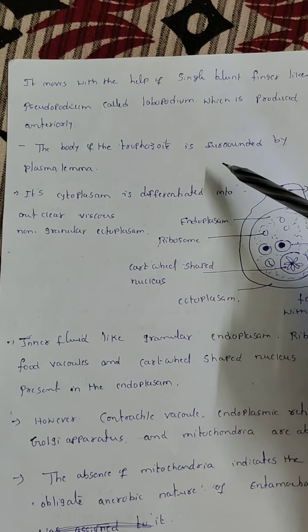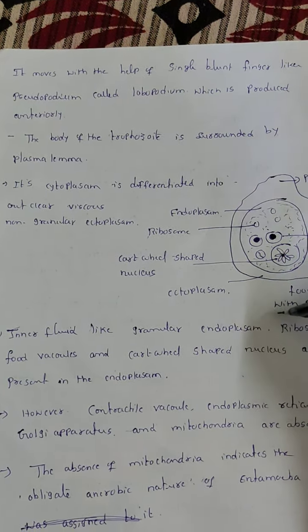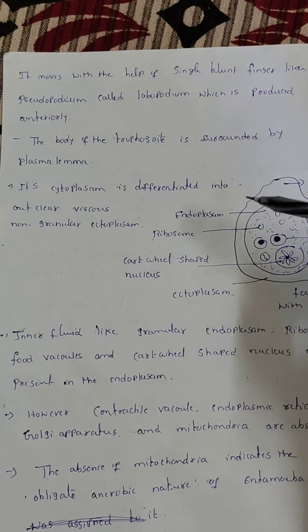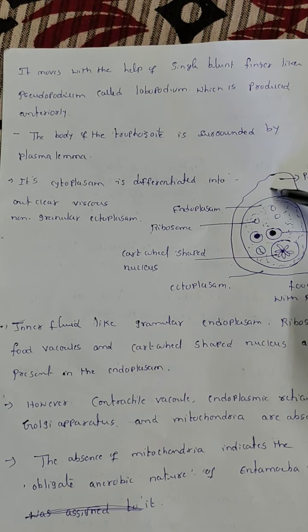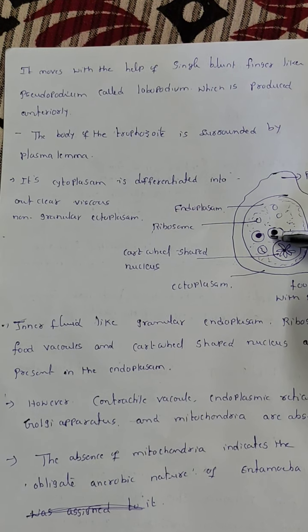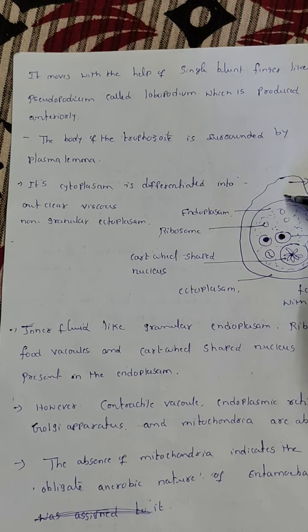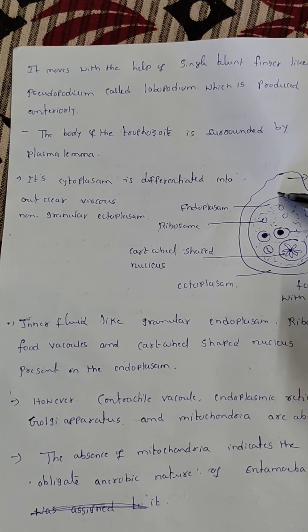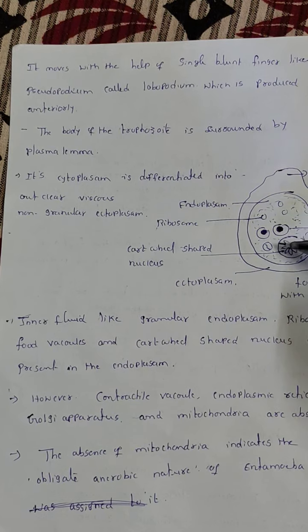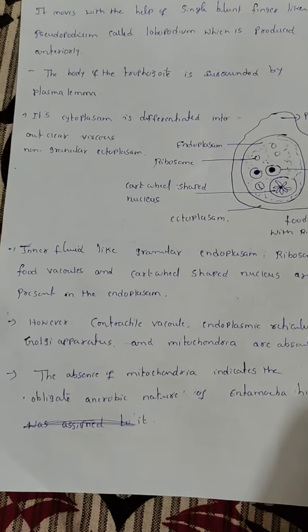The body of the trophozoite is surrounded by the plasma lemma. Here the cytoplasm is differentiated into outer ectoplasm and inner endoplasm. The ectoplasm is an outer, clear, non-granular region. Here there are no granules. The inner endoplasm is the granular one.